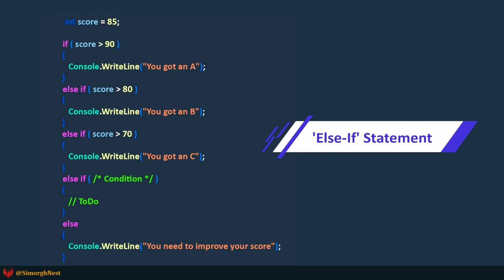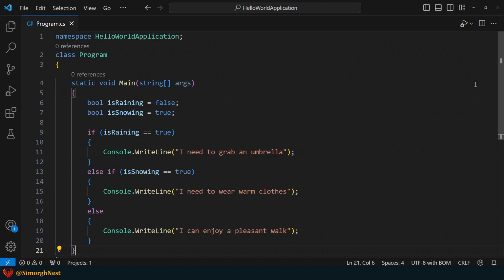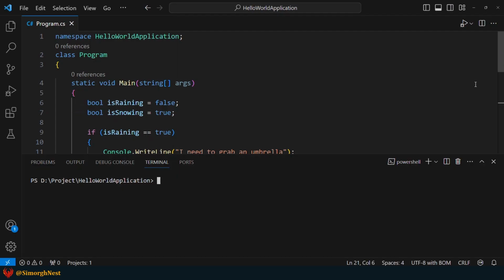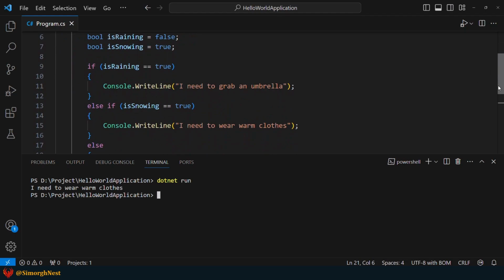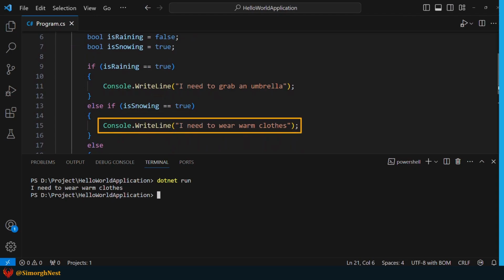Alright, let's dive into VS Code to show you some examples. Okay, we've implemented the previous scenario. Here, we have a variable isRaining with a value of false and isSnowing with a value of true. Let's run the application to see what happens. Okay, since isSnowing is true, the condition evaluates to true, and because of that, the code inside the else if block was executed.